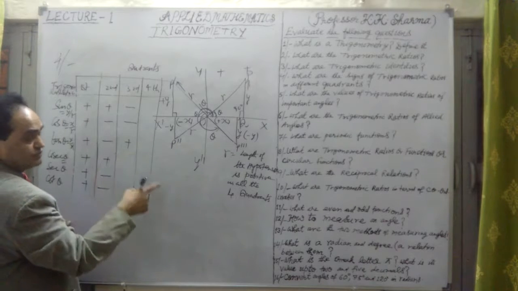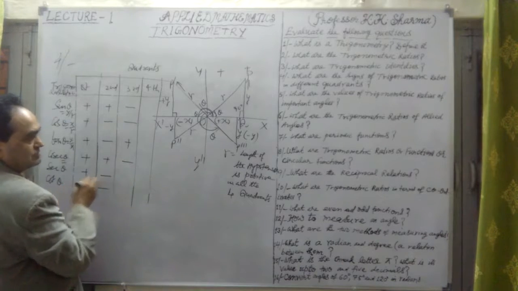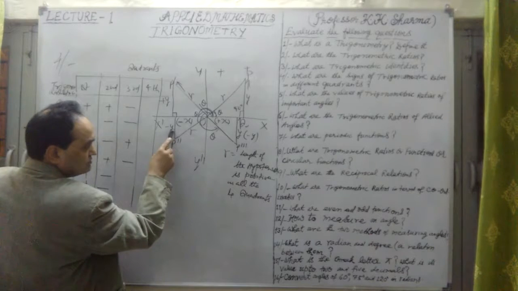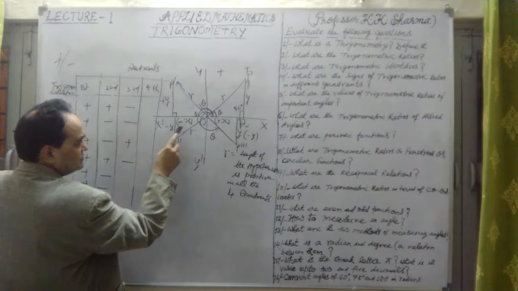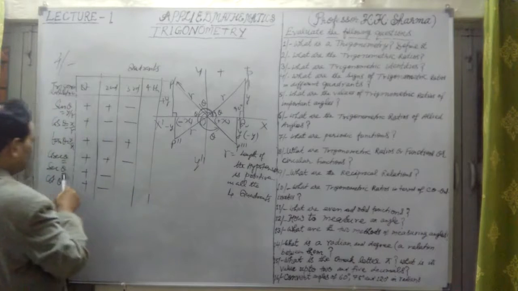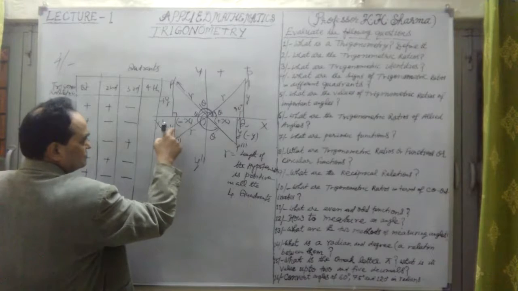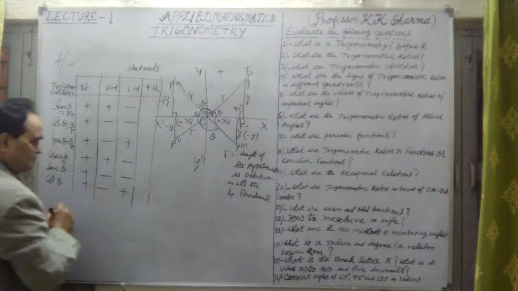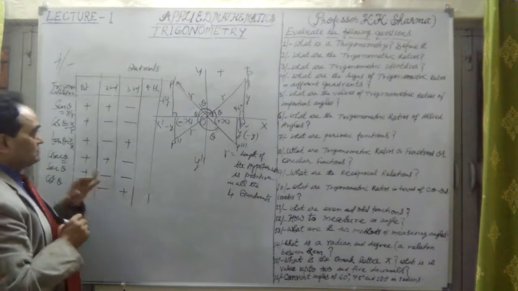These are the signs of trigonometric ratios we are talking about in the four quadrants. Cosec is negative. Why? Because it is r upon minus y, hypotenuse upon perpendicular, negative. Sec is r upon minus x, hypotenuse upon base, negative. Cot is positive. Why? Because minus x upon minus y is positive. Tangent and cot are positive in the third quadrant.